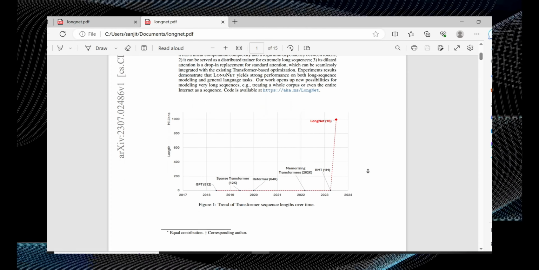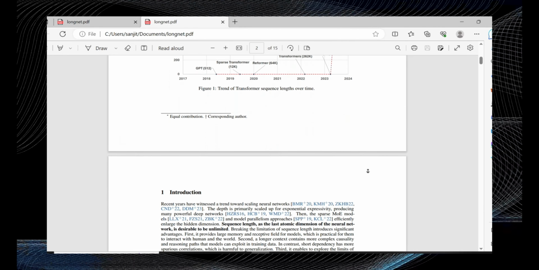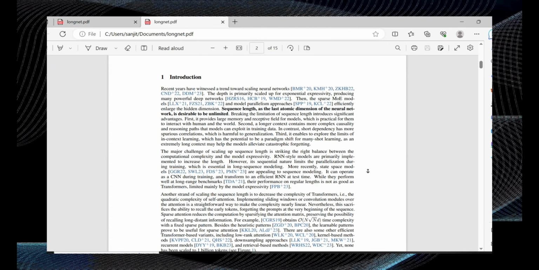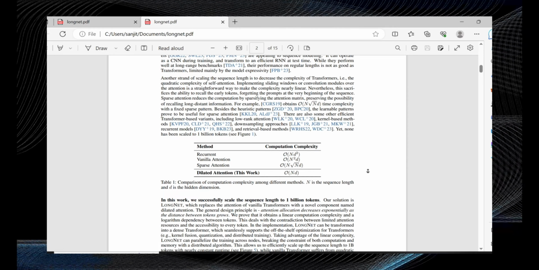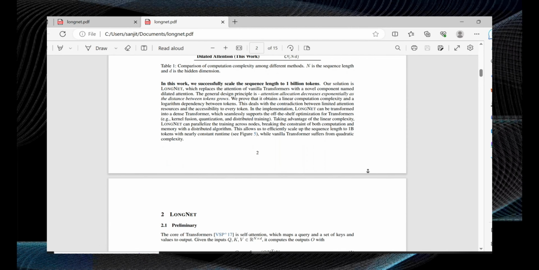Now, here's the beauty of LongNet. Its dilated attention seamlessly integrates with existing transformer-based optimization techniques. It's like a drop-in replacement for standard attention, allowing for easy adoption and compatibility with established practices. No need to start from scratch. LongNet has got your back.